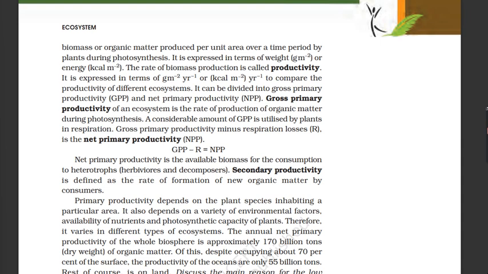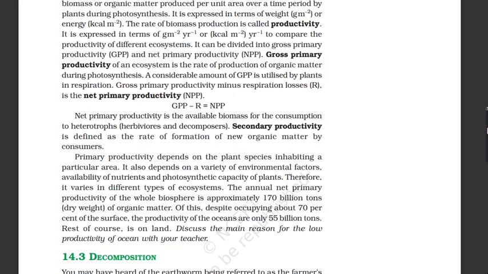Primary productivity depends on the plant species inhabiting a particular area. It also depends on a variety of environmental factors, availability of nutrients, and photosynthetic capacity of plants. Therefore, it varies in different types of ecosystems. The annual net primary productivity of the whole biosphere is approximately 170 billion tons, dry weight, of organic matter. Of this, despite occupying about 70% of the surface, the productivity of the oceans is only 55 billion tons. The rest, of course, is on land. Discuss the main reason for the low productivity of oceans with your teacher.